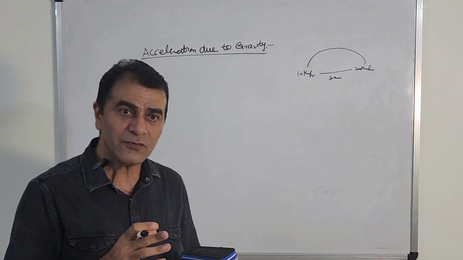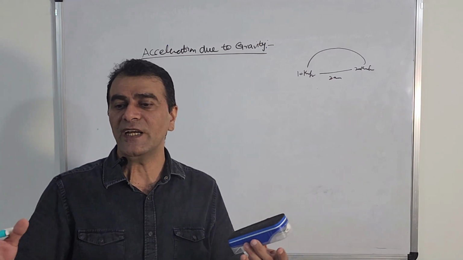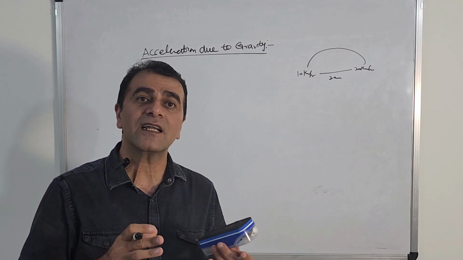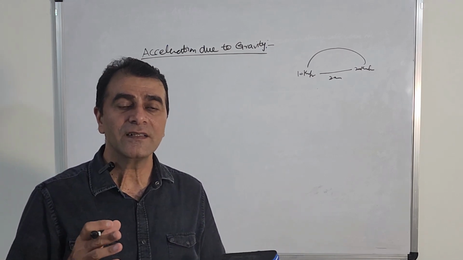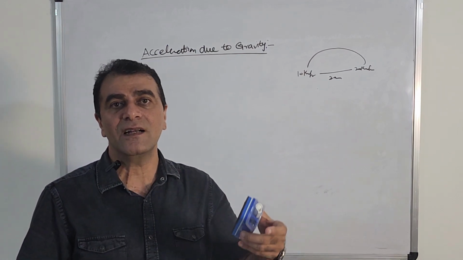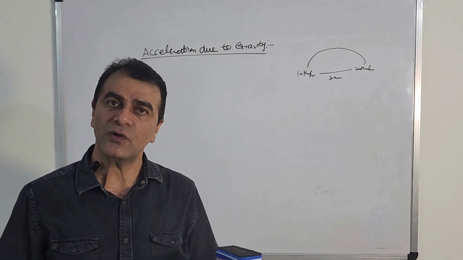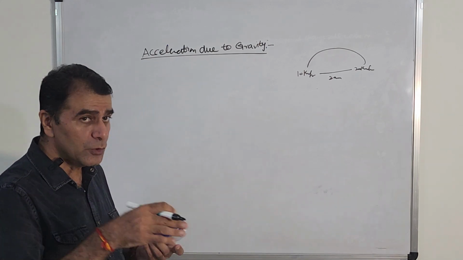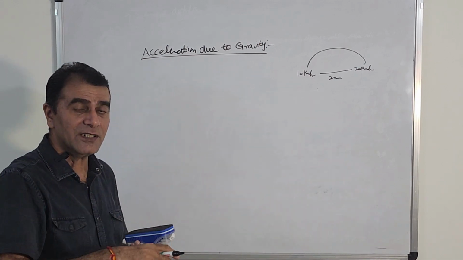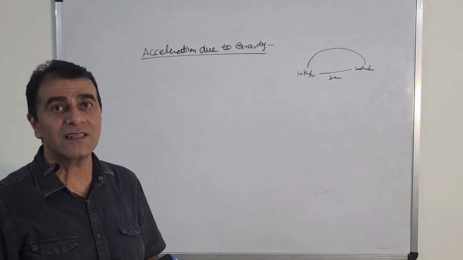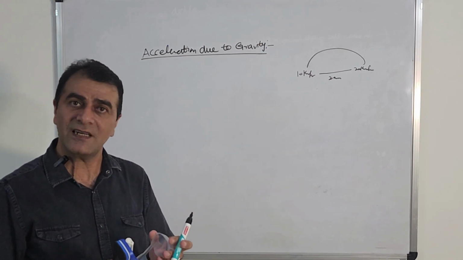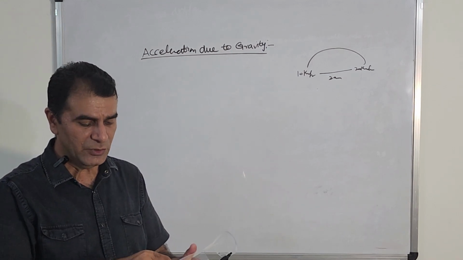Now what is gravitational force? The force between any two objects, like two tables, two persons, or any two things, is called gravitational force. And the force between the earth and any other object is called gravity. Gravity is also a force, right? So due to that force of gravity, if there is some acceleration, then you call it acceleration due to gravity. Acceleration due to gravity means acceleration is produced, but that has come due to gravity.